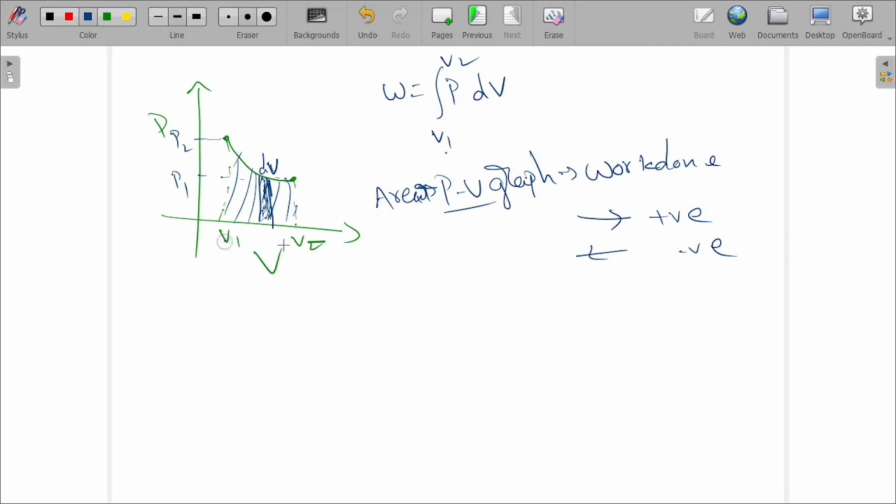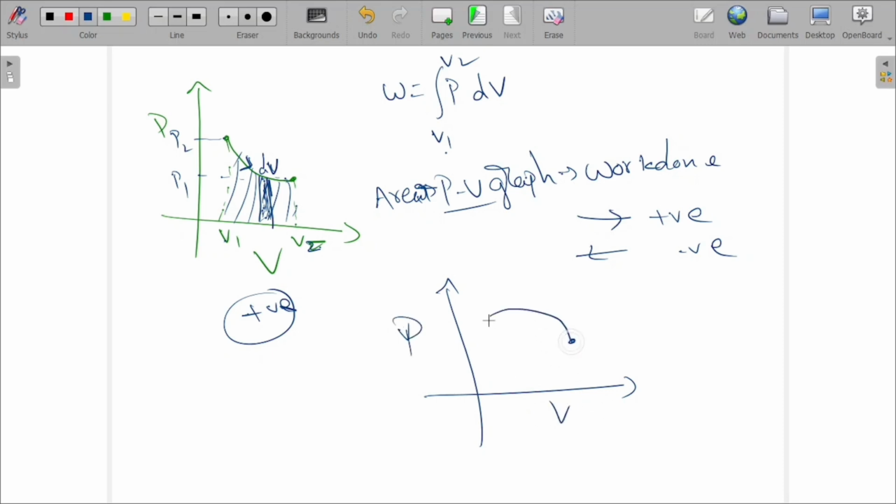Here, what is happening from V1 to V2? Is the volume increasing or decreasing? Increasing only, no? That means this is the direction. So when volume is increasing, this will be taken as positive. If the graph is like this, what about this? This is also coming down only, no? Coming down means work done positive or negative? Positive. So this is also positive, this is also positive.